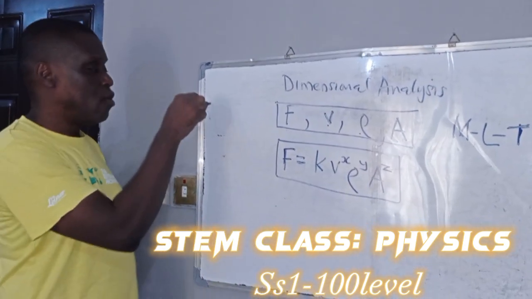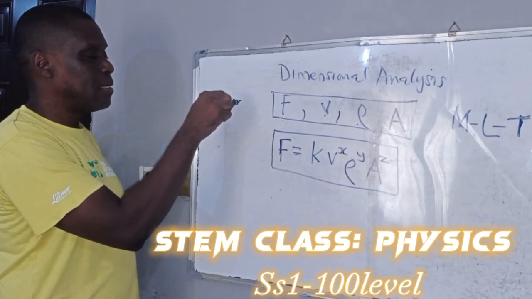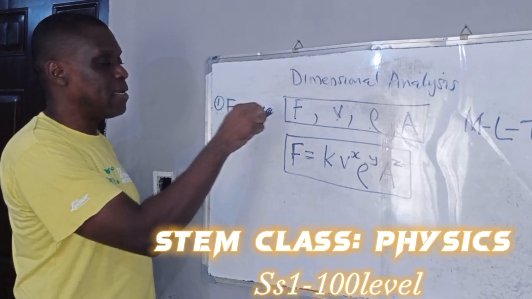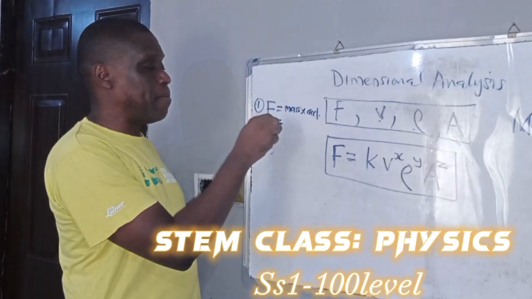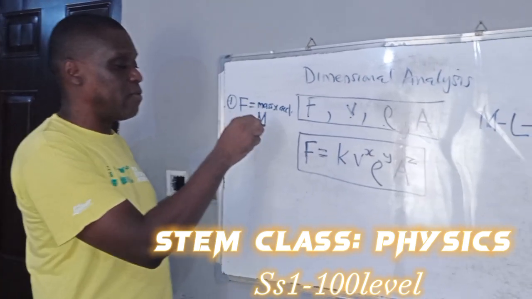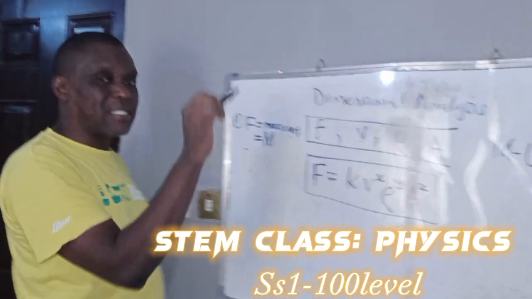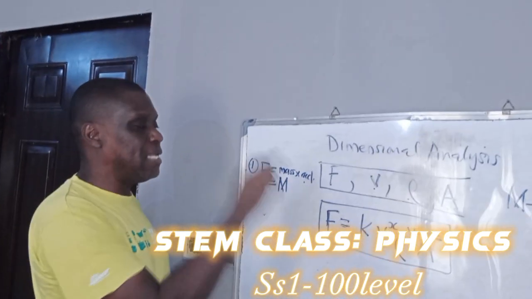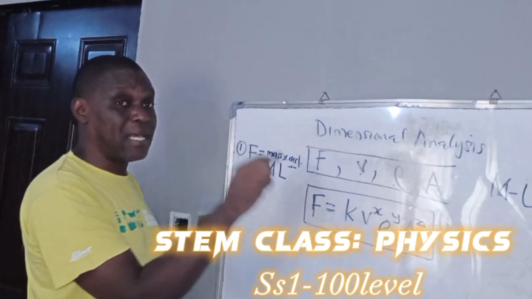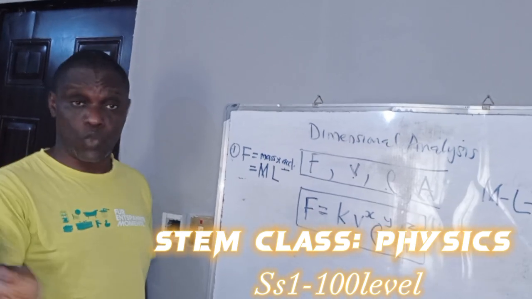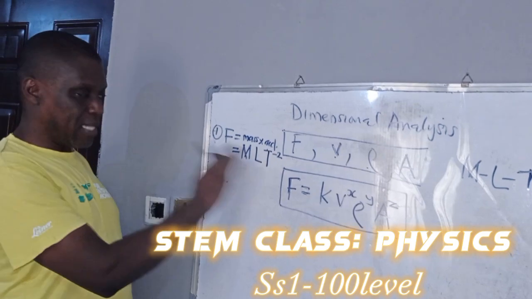Now, fundamental things you need to know are this. Number one, what is force? Force is mass times acceleration. And mass is capital letter M, which is fundamental. Acceleration is velocity over time. Dimensionally, acceleration is L, meter per second squared, which is L per T squared. That is force for you.